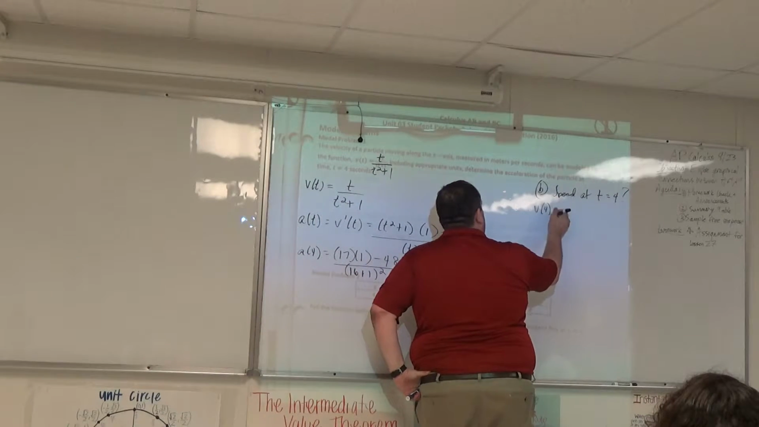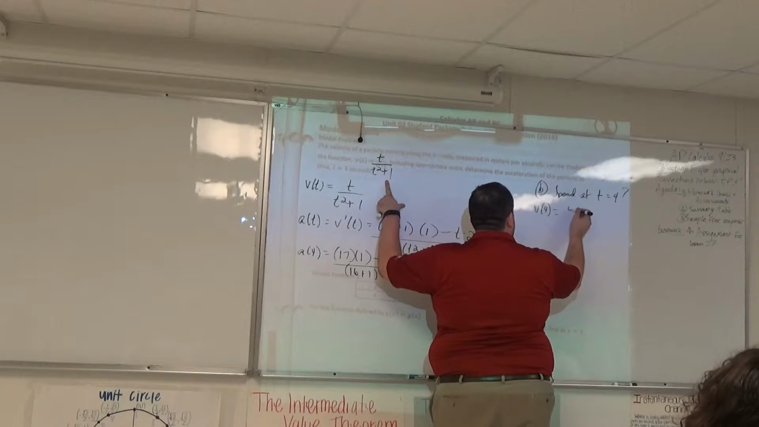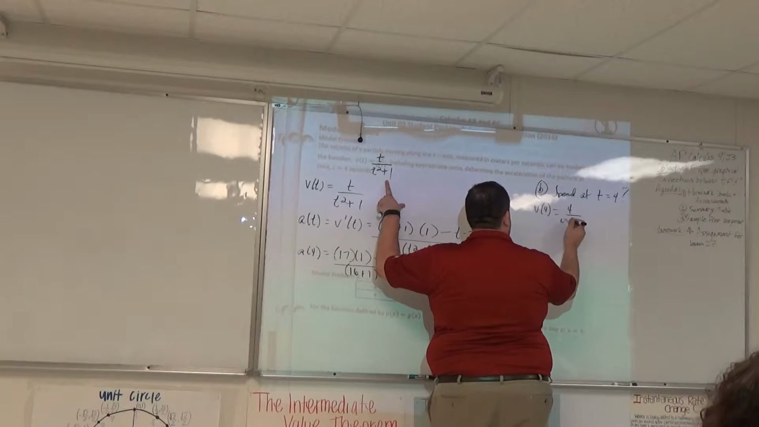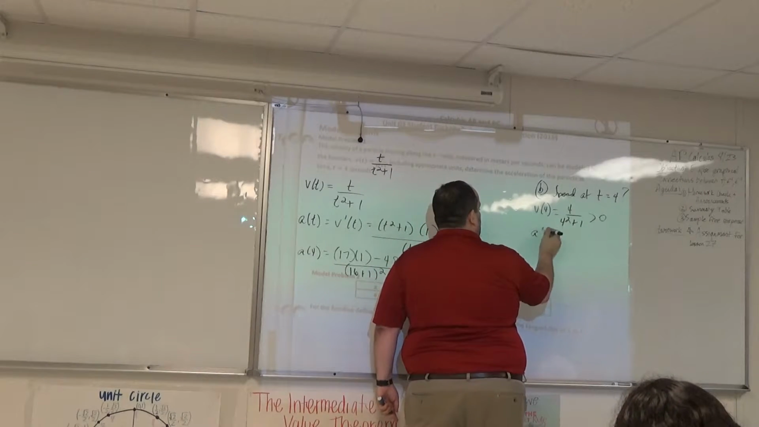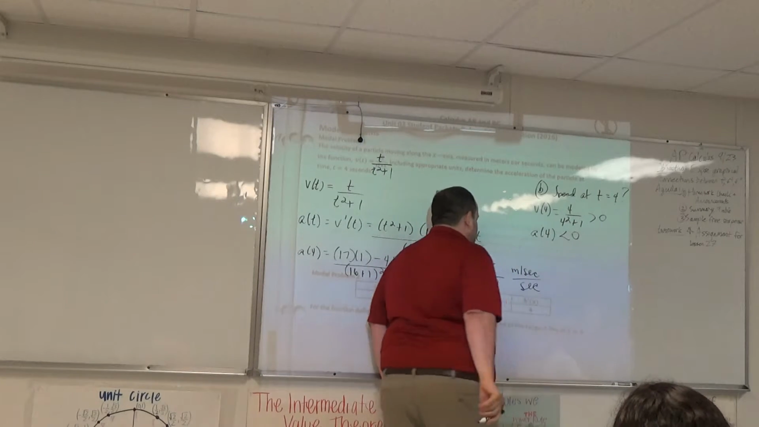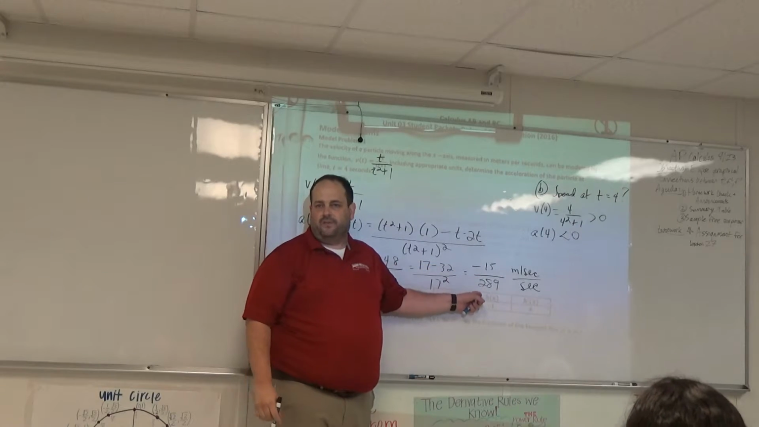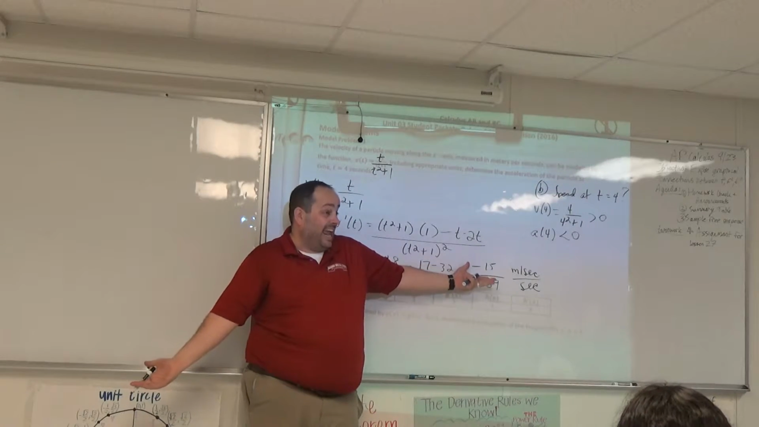In order to make any decisions about speed, I'm going to have to find the sign of the velocity. Velocity is positive at t equals 4. The acceleration at 4 is negative. I don't care that it's negative 15 over 289. I care that it's negative.